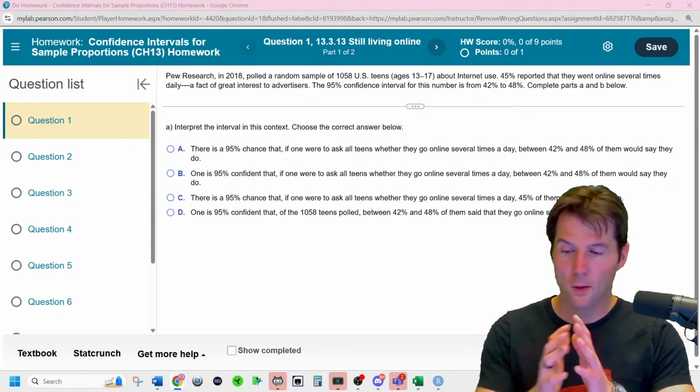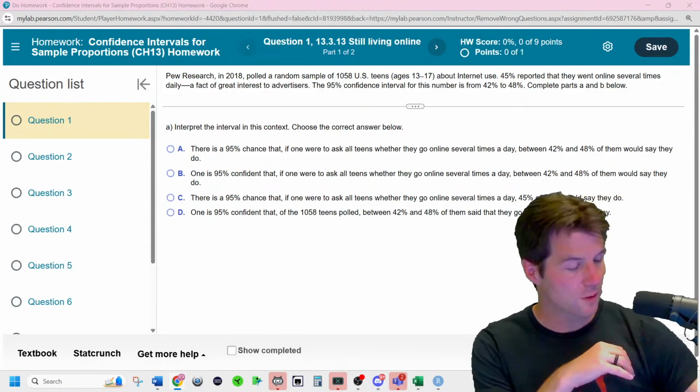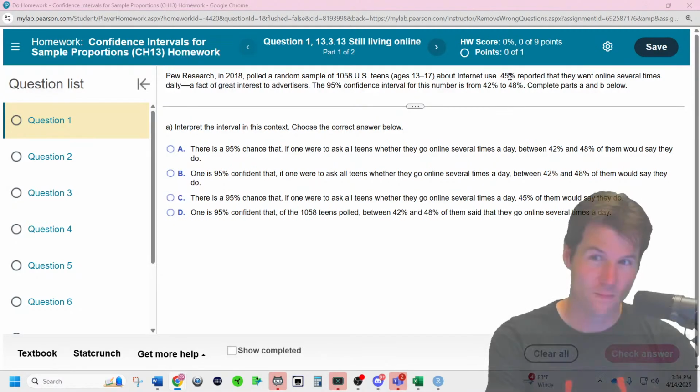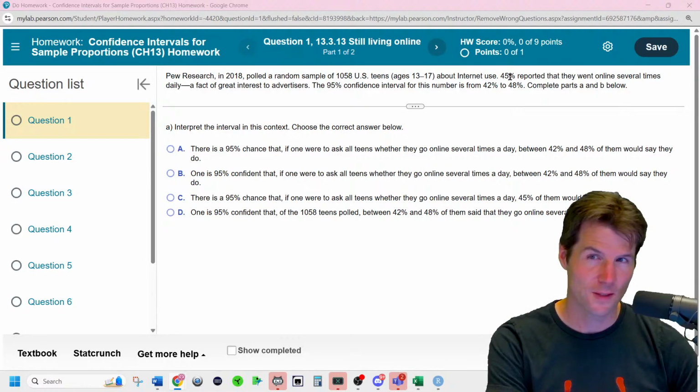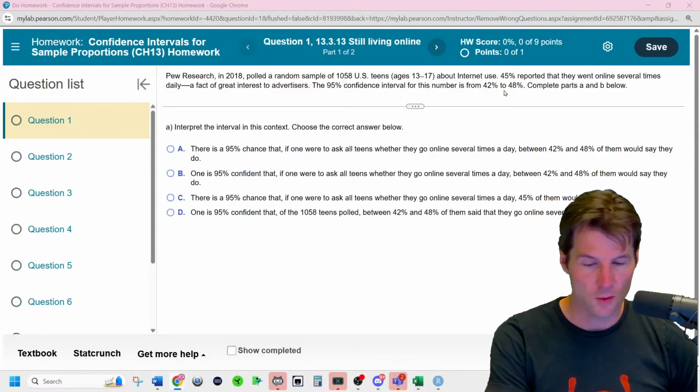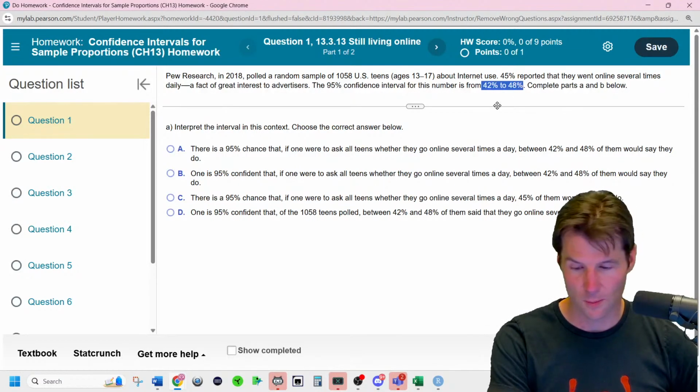Q1. Okay, this first one right here deals with confidence intervals, and it wants us to talk about what the interval means. So they're asking teenagers, how often do you use the internet? Well, 45% said they're online several times a day. I think that's much higher these days. It's 90%. And then we make an interval right here. Now, notice the interval goes from 42 to 48%.